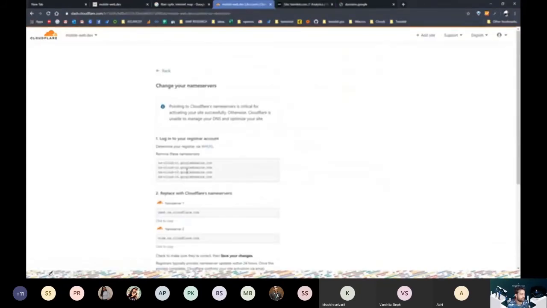Now what it will actually say is that we have to remove this name server and change it with this name server. That's pretty interesting because the name server is the first hitting point for your domain. As the name suggests, the name server decides that when somebody comes to your website, which server it should go to. So before the actual IP address of your server, there is a name server that resolves this request.